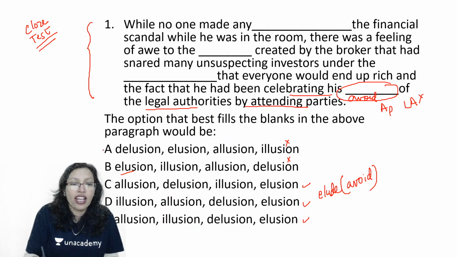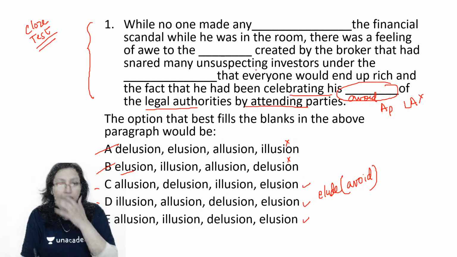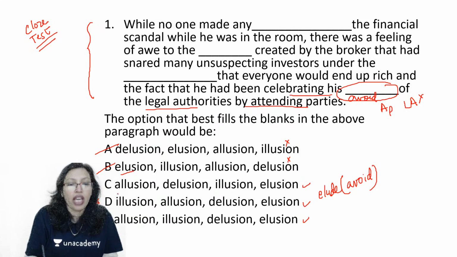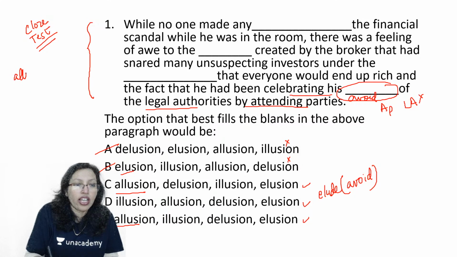So let me eliminate options A and B, and then I have C, D and E. And I look at this sentence, and while no one made any something the financial scandal, any elusion cannot work, obviously, so it has to be allusion. Allusion is an indirect reference, so clearly allude, which means an indirect reference, has to be the correct answer.